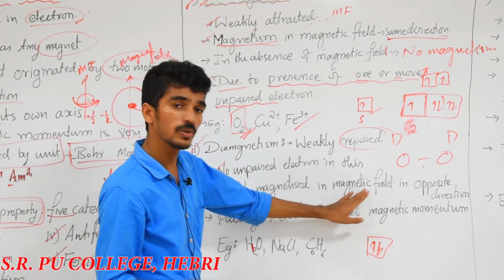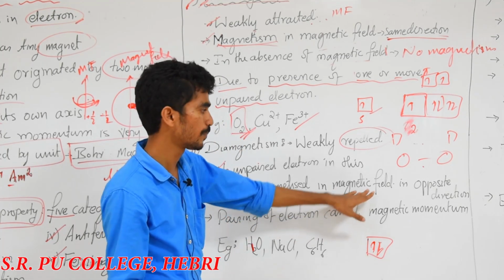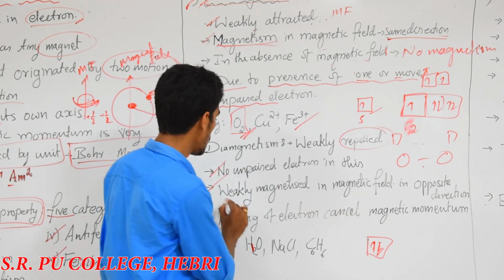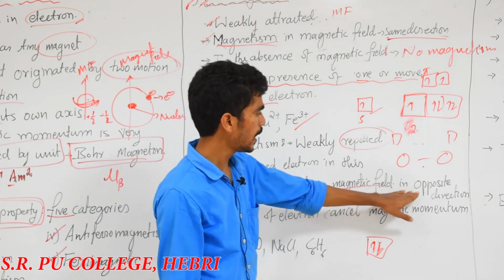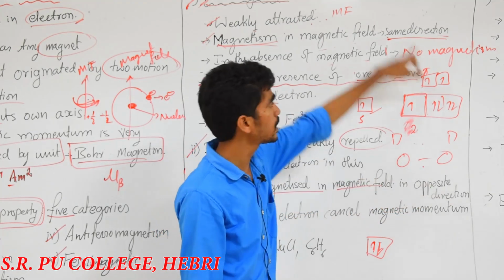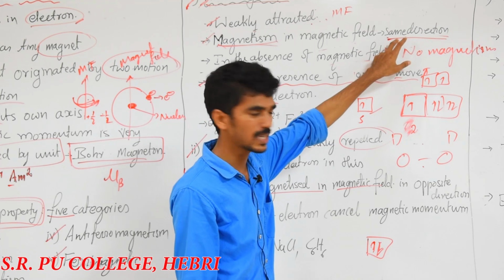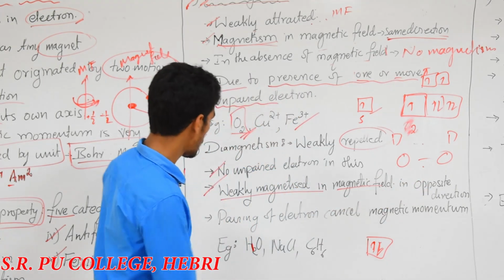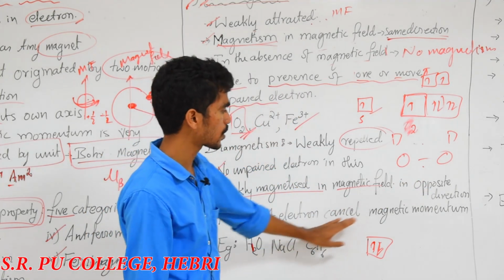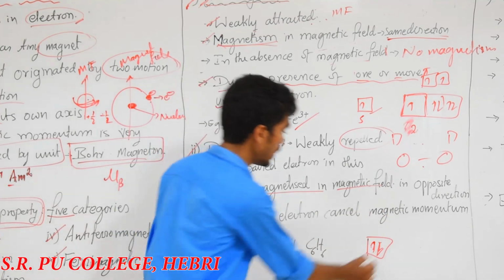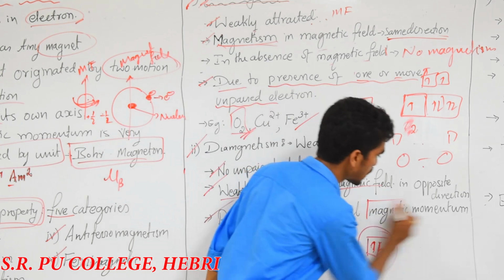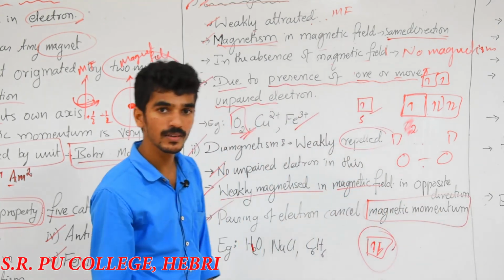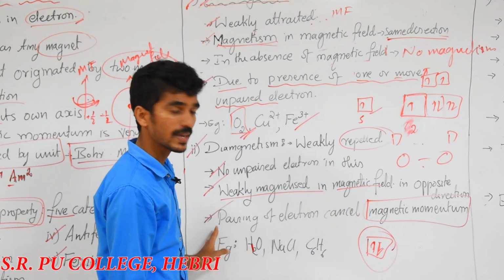Here also it should be in the presence of a magnetic field only. It should be in the presence of a magnetic field only, but weakly magnetized in the opposite direction, whereas in paramagnetic it is in the same direction. Pairing of electrons will cancel the magnetic moment. Here it is already said, what is that? Pairing of electrons is there, so the magnetic moments will cancel each other.